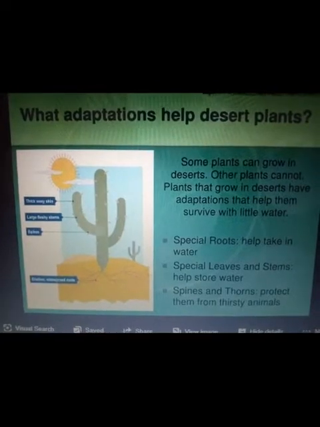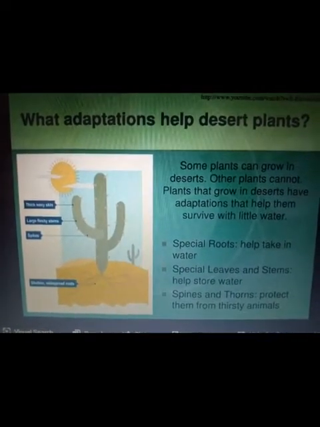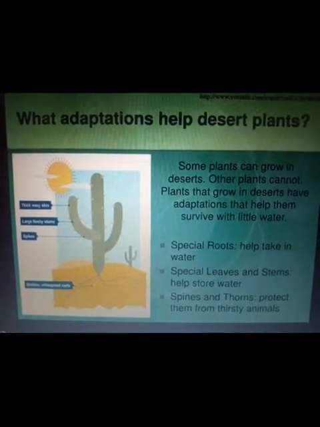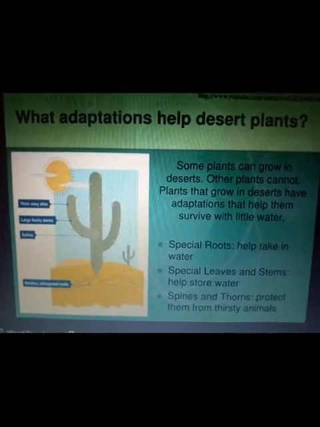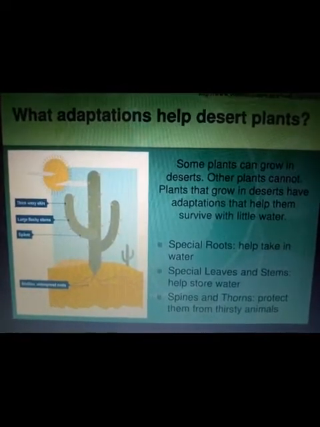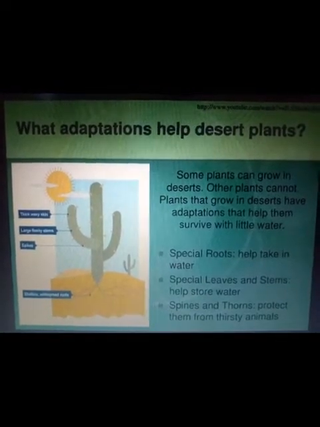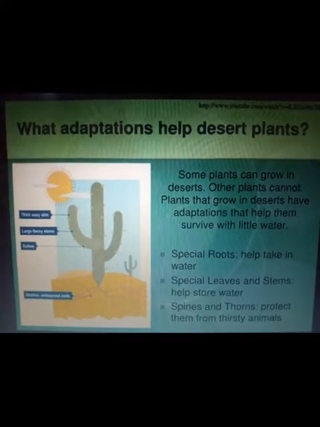So, what adaptations help desert plants? Some plants can grow in deserts, other plants cannot, because desert is a very dry place. Plants that grow in deserts have adaptations that help them survive with little water.